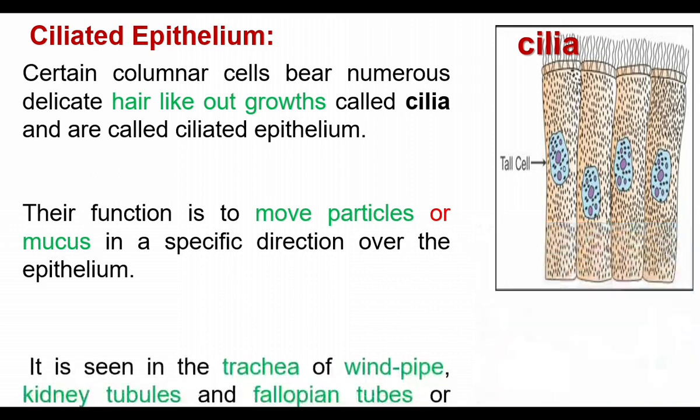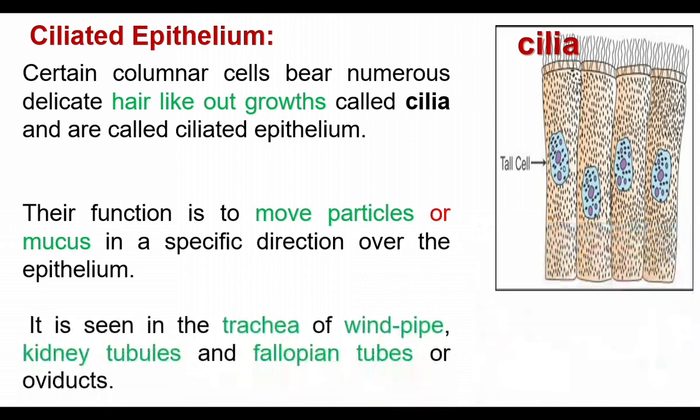It is seen in the trachea, or windpipe, and kidney tubules have ciliated epithelium. Fallopian tubes, or oviducts, have this epithelium. In fallopian tubes, the epithelial cells help the movement of the egg. The cilia propel the egg.